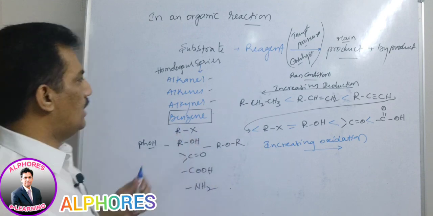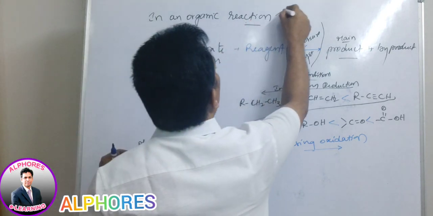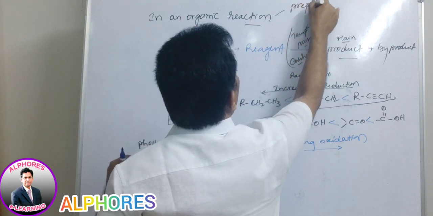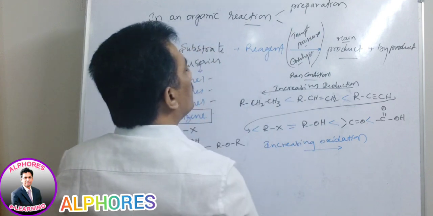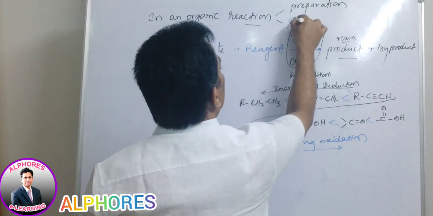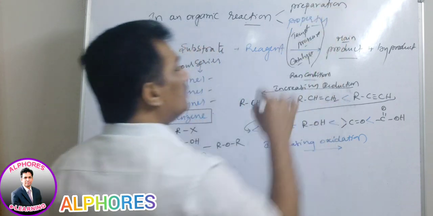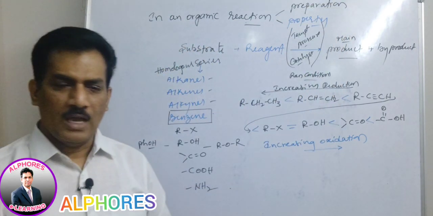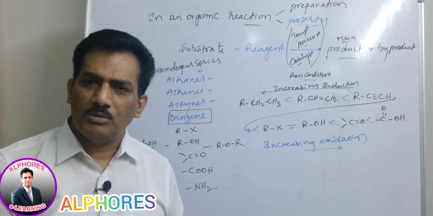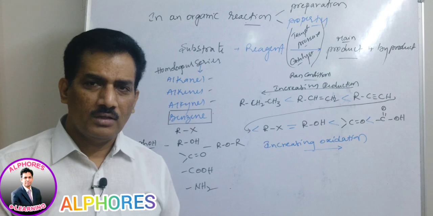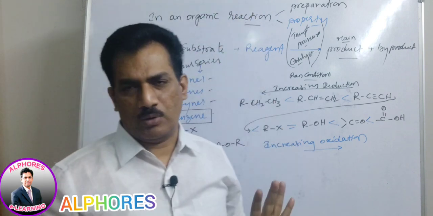Simply you can write. Now let me give. What are these organic reactions for? Either it may be preparation, or it may be property. Other than these two, is there any reaction? Just think. Other than preparation and property, is there any chemical reaction in organic chemistry? No. That's why all organic reactions are either preparations or properties.